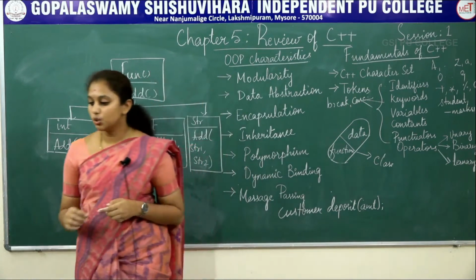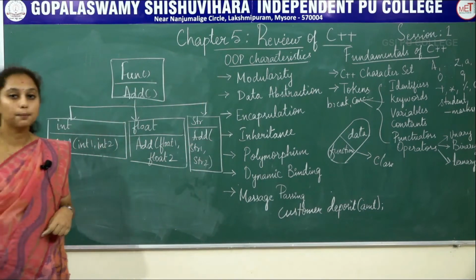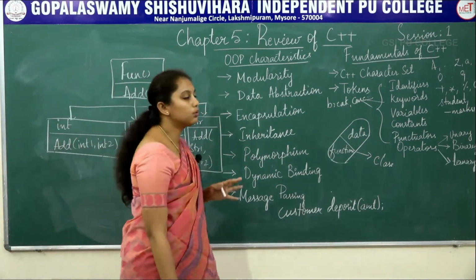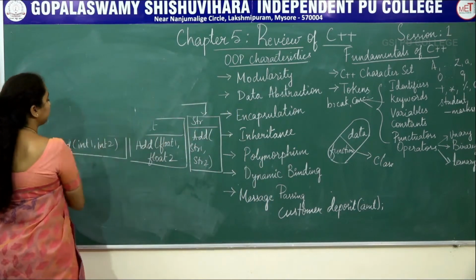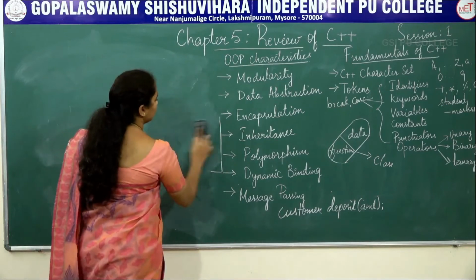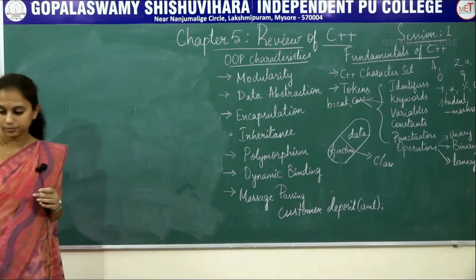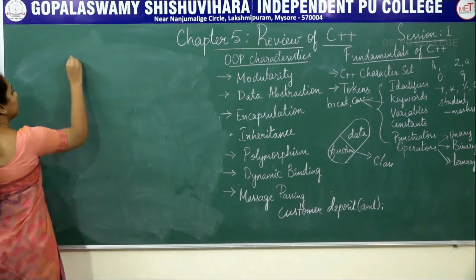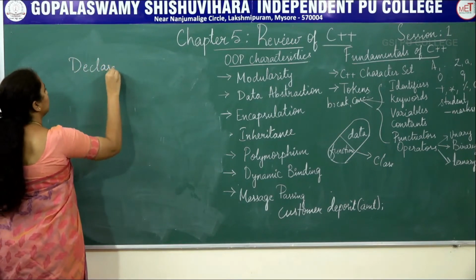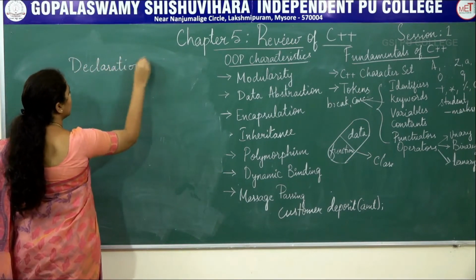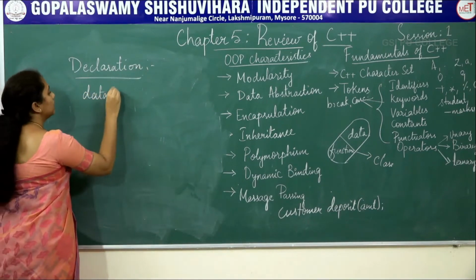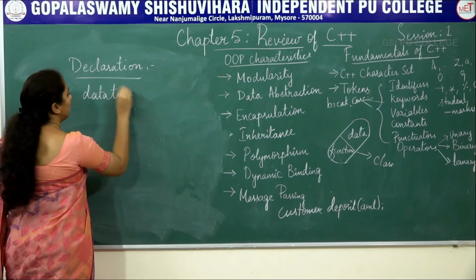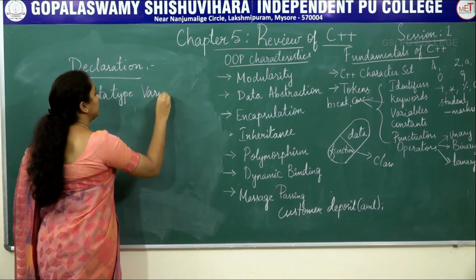The value changes during the execution of the program. So now let's see how to declare a variable. Declaration of a variable. What is the syntax? First, we have to write the data type and then the variable name.